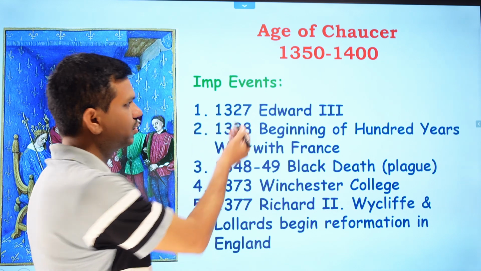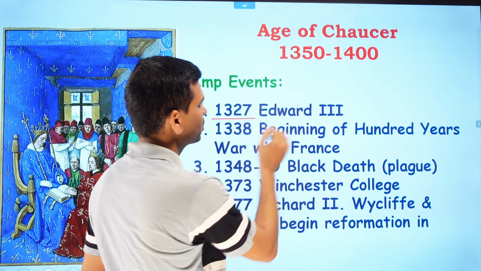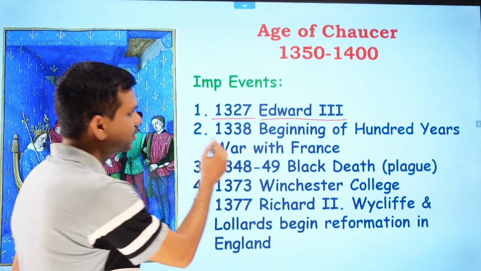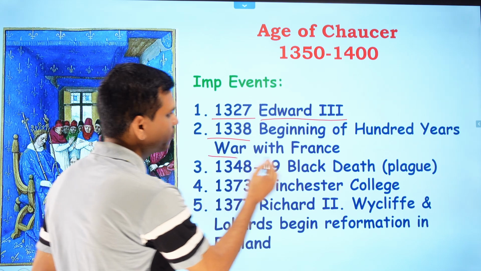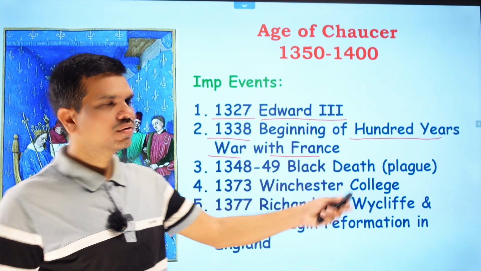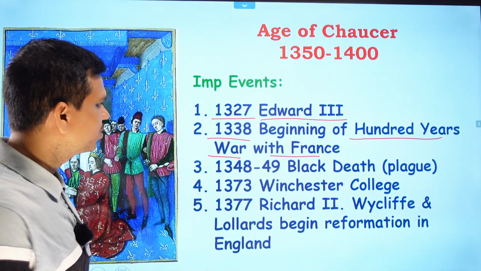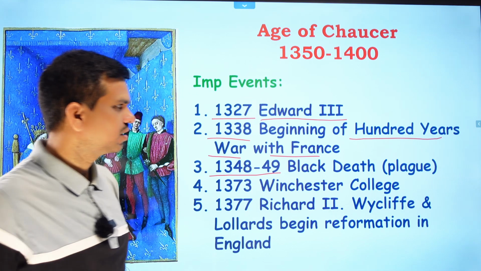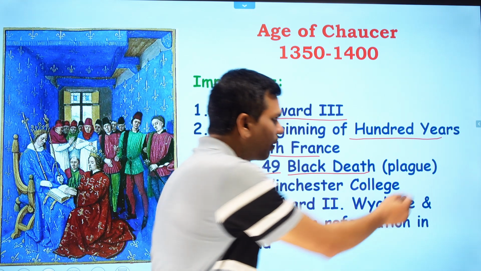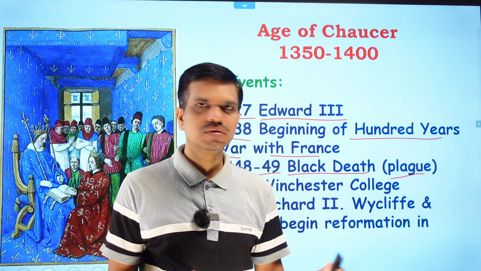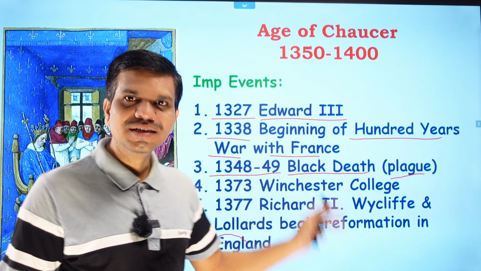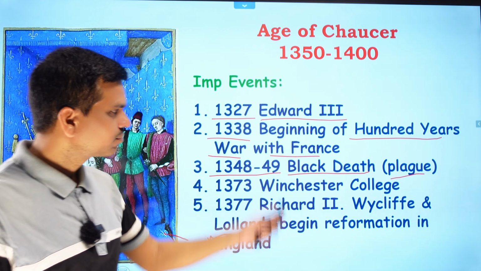So here you see the very first event, that is 1327, Edward III came to the throne of England. Second, 1338, you find the beginning of the 100 Years War with France. So this 100 Years War is very important, and you can find more information about it. Next we have 1348 to 1349, and here Black Death. This year is called Black Death because plague erupted in England. So there is a disease called plague, and it erupted in England, and hence the year 48 to 49 is called Black Death.